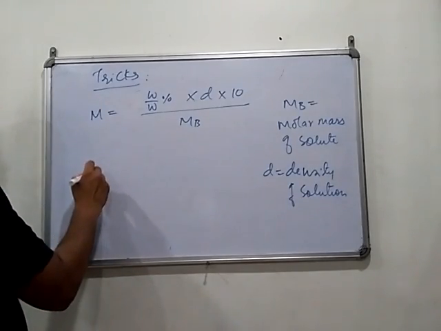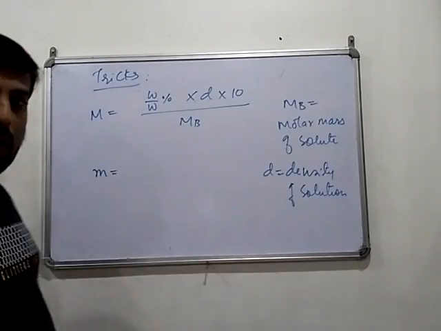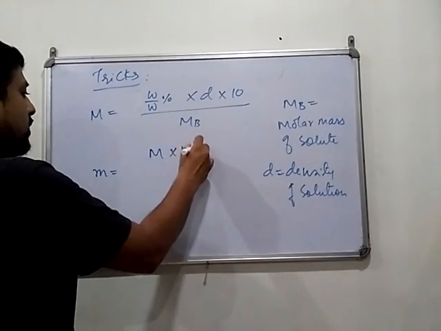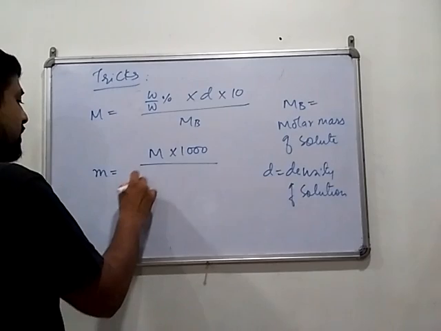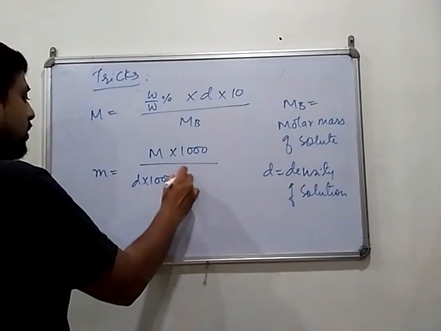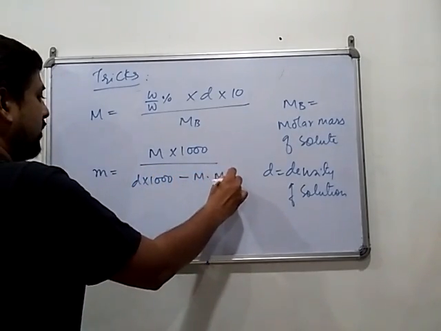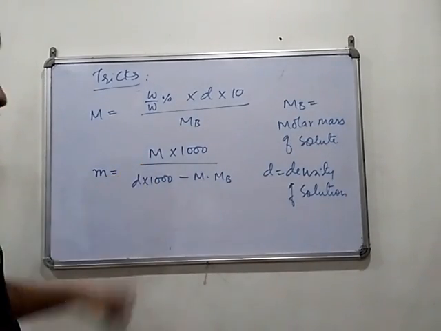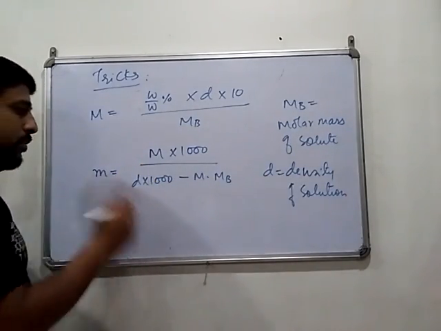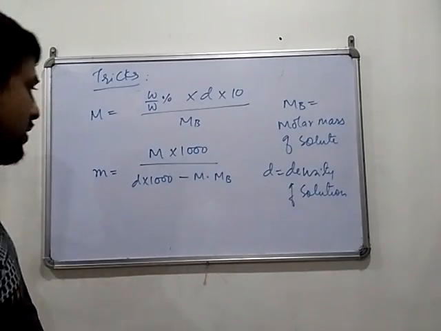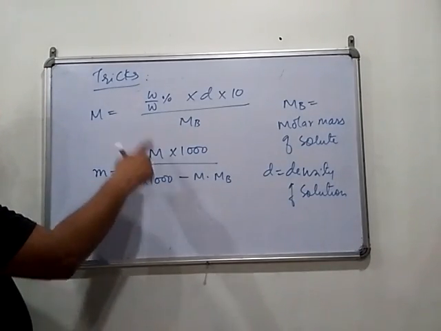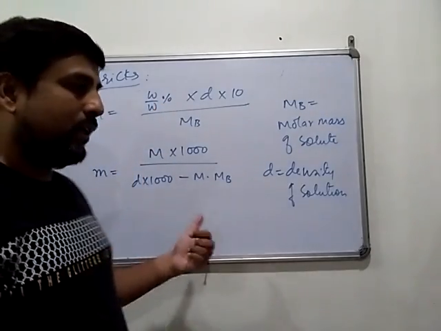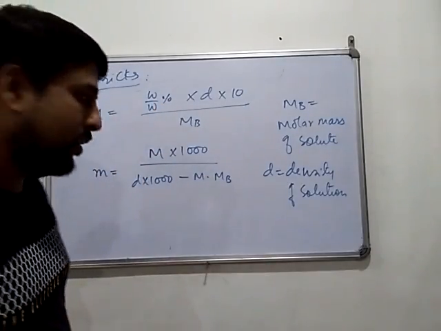Now relation between molarity and molality. So molality equals molarity into 1000 divided by density into 1000 minus M into MB. MB again is the molar mass of the solute, d is the density of the solution, capital M means molarity, small m means molality. So this is the relation between molality and molarity. The earlier one is the relation between molarity and percentage concentration, or weight by weight percentage.